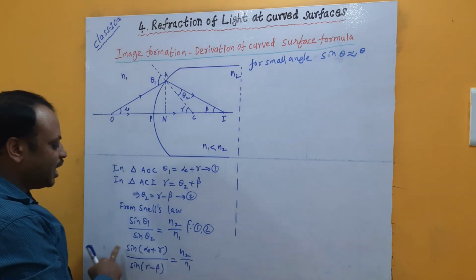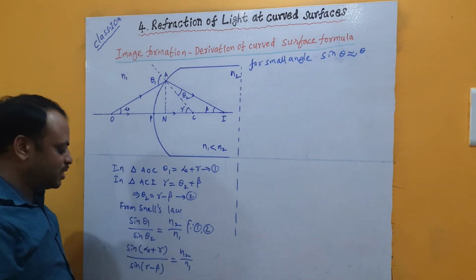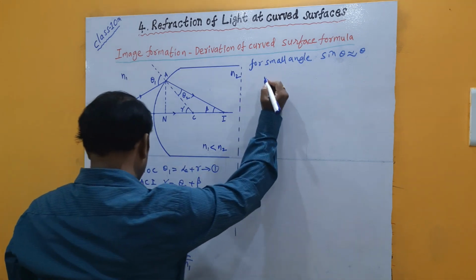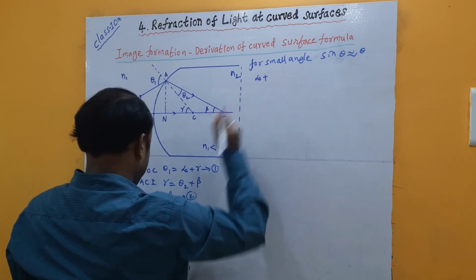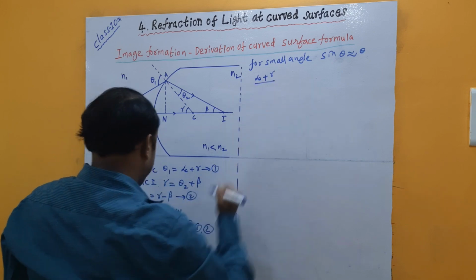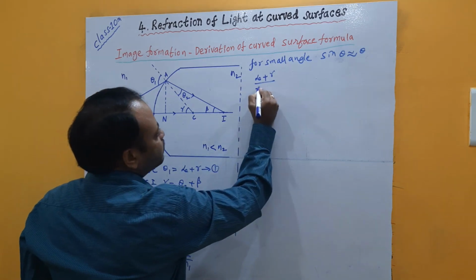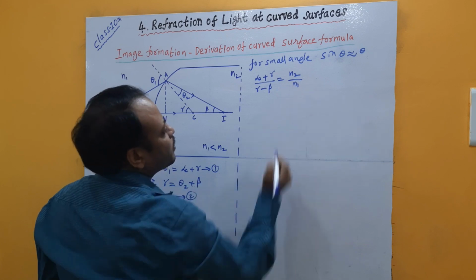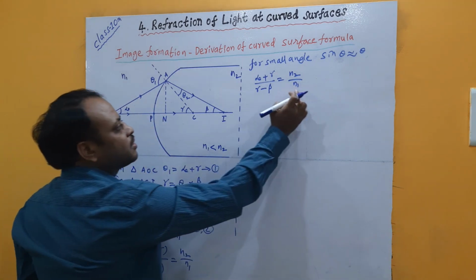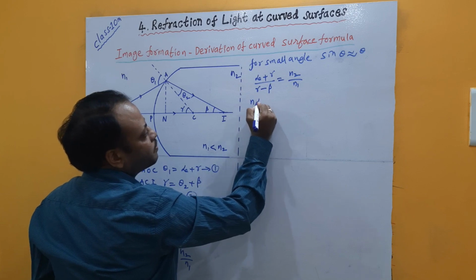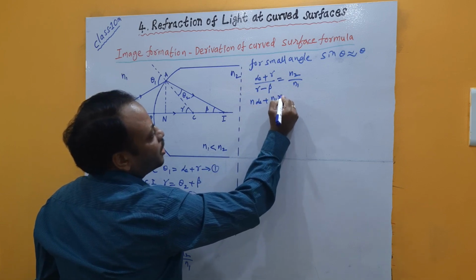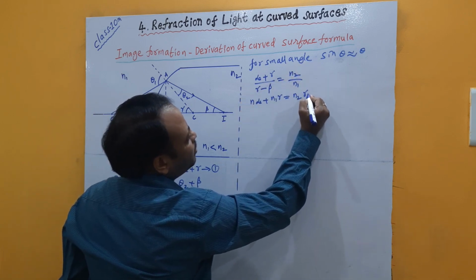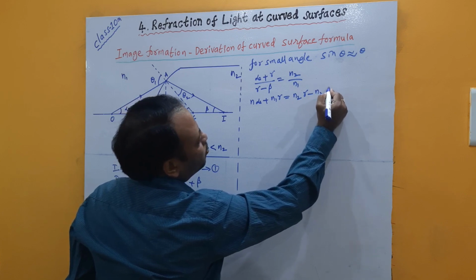In the sense, sin(alpha plus gamma) can be written as alpha plus gamma, and sin(gamma minus beta) can be written as gamma minus beta. So by substituting the same, (alpha plus gamma) by (gamma minus beta) can be written as n2 by n1. Now by cross multiplication, this becomes n1 alpha plus n1 gamma is equal to, by taking gamma minus beta to that side, n2 gamma minus n2 beta.